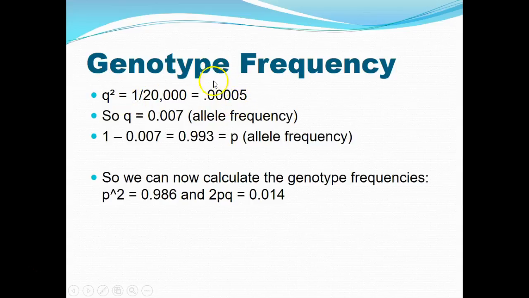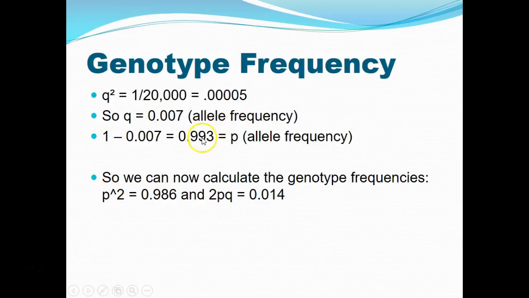We take the square root of this number to find Q, and that gives us 0.007. That is equal to Q. We plug that into the P plus Q equals 1 equation to find P. So 1 minus 0.007 is equal to 0.993. That's P. Once we know P and Q, we can plug those into the P squared plus 2PQ plus Q squared equation to find the other genotypic frequencies.